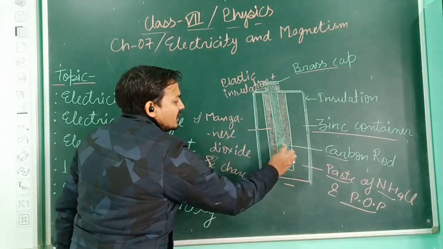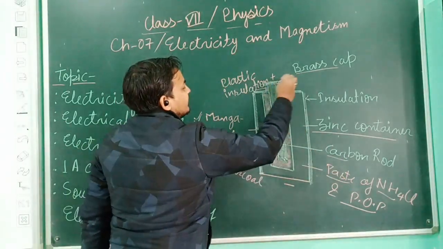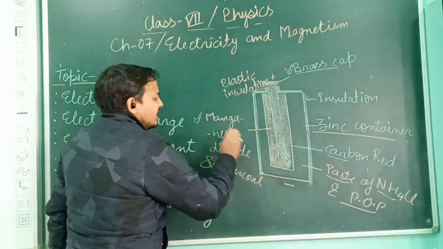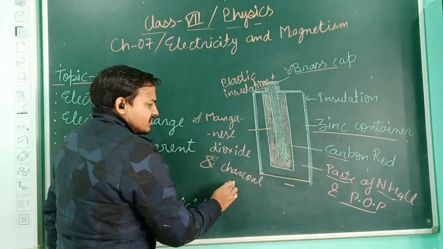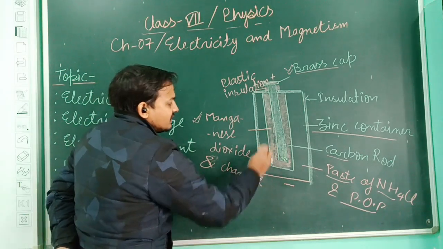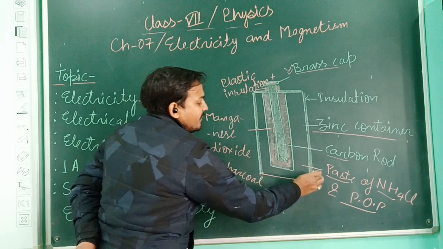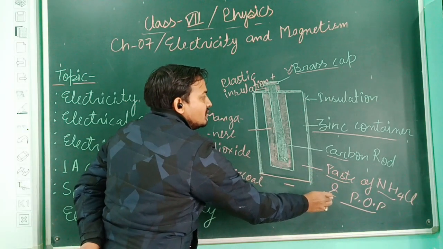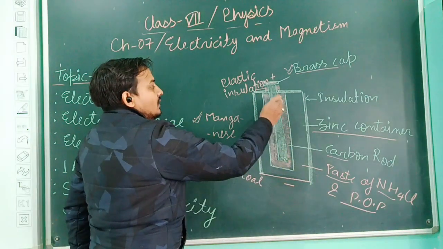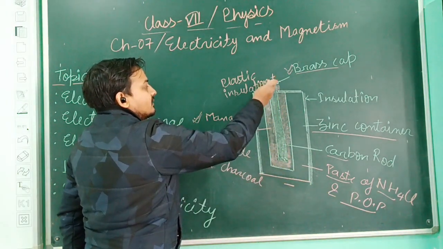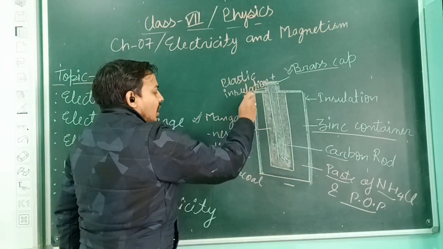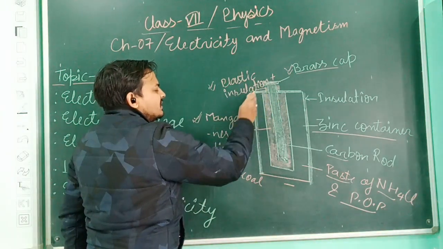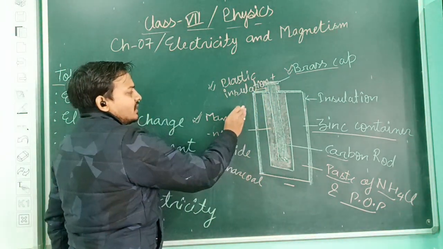See, inside is a carbon rod, the cap is made of brass, and outside this carbon rod we use manganese dioxide and charcoal. Outside of this, we place a moist paste of ammonium chloride and plaster of Paris. On the outside and all the other regions we use plastic insulation, so that this portion will not be in physical contact with the others.